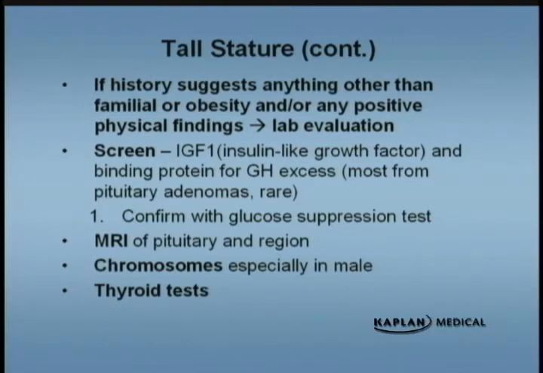If the parents are tall and the child is tall, you don't need to do anything. If the child is obese, many times the parents will be obese too, and you probably don't need to do any lab evaluation there, you just need to do counseling. But if you see any particular findings that are suggestive, for example, of Sotos or Marfan's or Beckwith-Wiedemann, then you should proceed with lab evaluations.